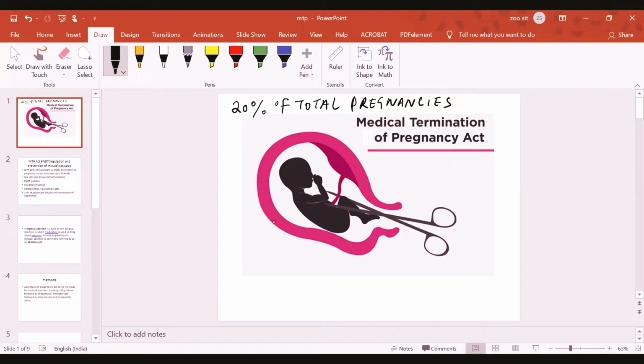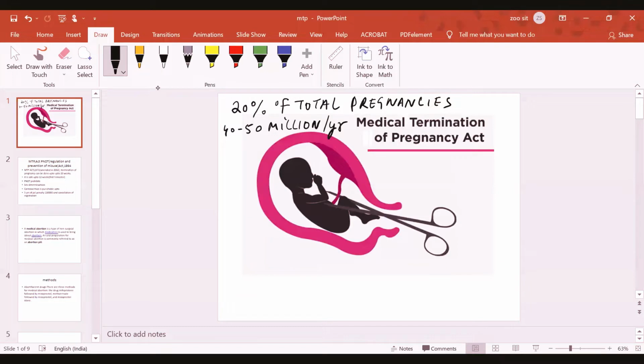And the number of the MTPs which are carried out is 40 to 50 million per year.